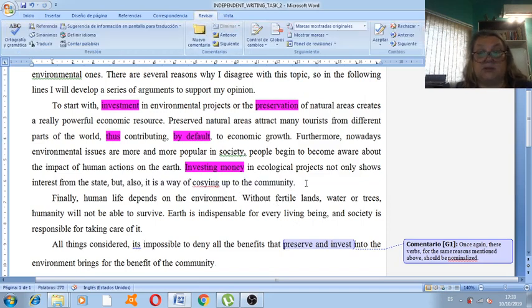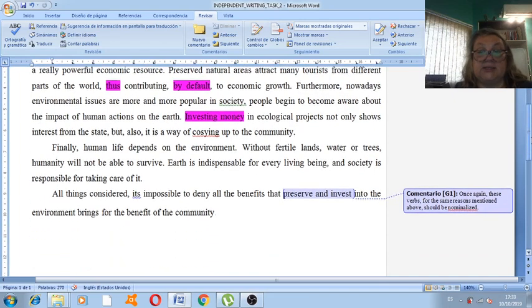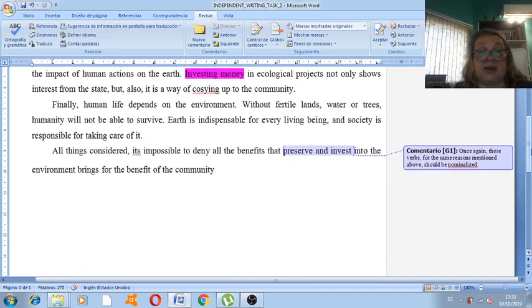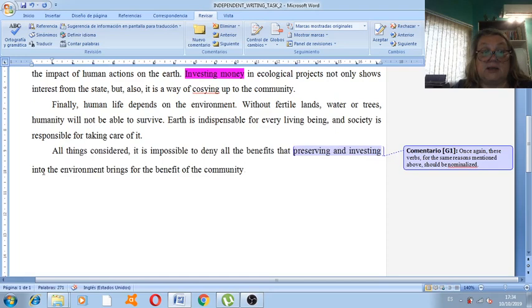Okay, well, I guess this is just a minor improvement, so I will not highlight it. And finally, the same thing again. Oh, I skipped this correction. It is impossible to deny all the benefits that, again, preserving and investing in the environment brings for the benefit of the community, because preserving and investing are the subjects of the verb to bring. What is it that will bring benefit to the community? Well, preserving, yes, and investing, right, in the environment.